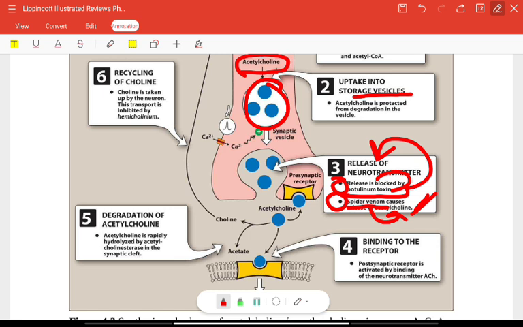Fourth is binding to the receptor. Once it is released from the vesicles, it binds to the postsynaptic receptor. Once it binds, it will activate the receptor complex. After the fourth step, the fifth part is that once it is activated, chain reactions occur.